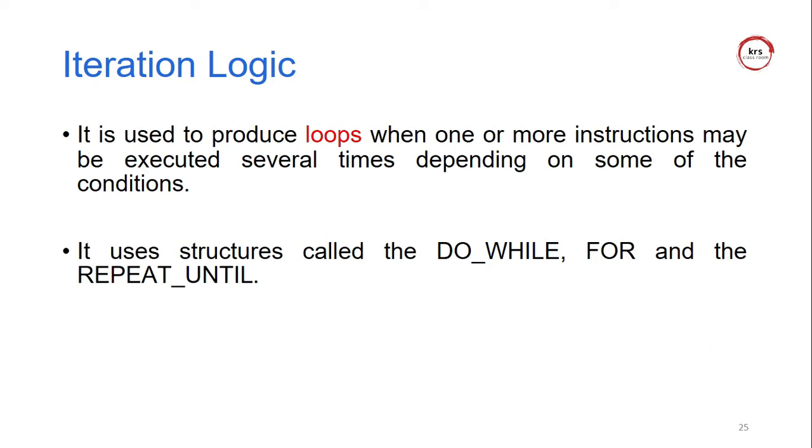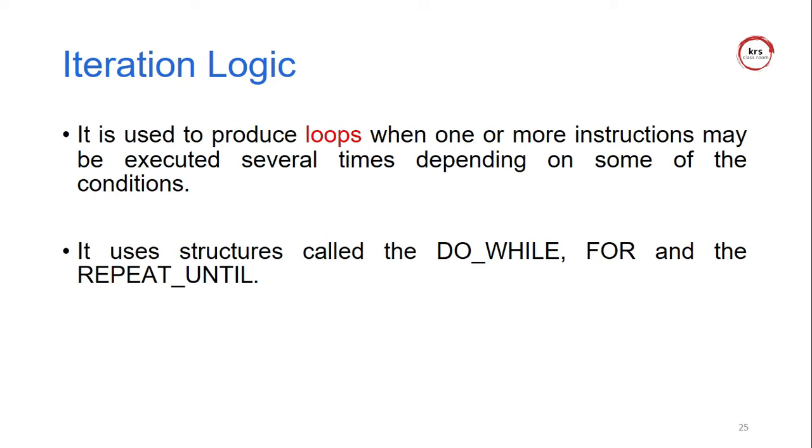Loop means one single statement is executed several times. The same statement executed multiple times based on a condition is called iteration. One condition is evaluated, and the corresponding statement is executed repeatedly based on that condition.